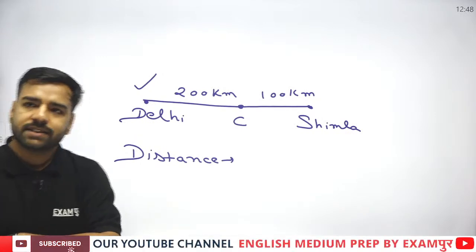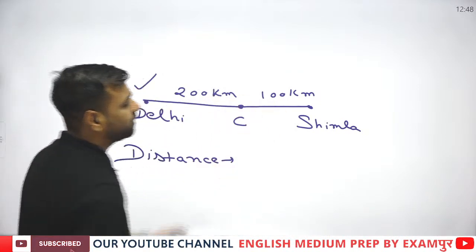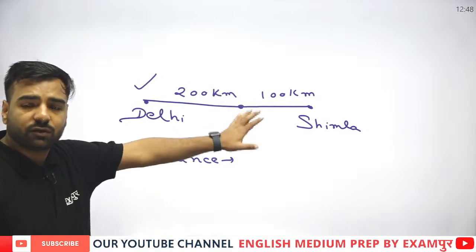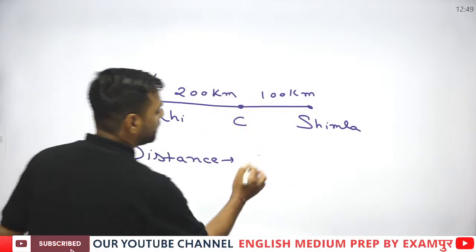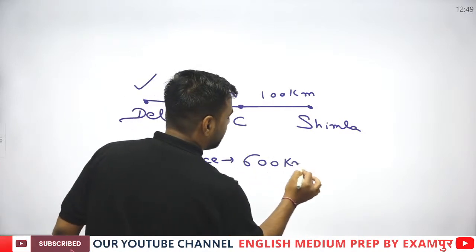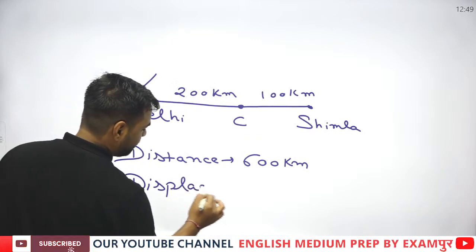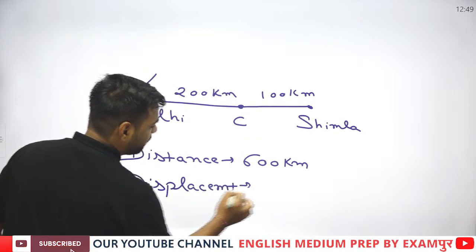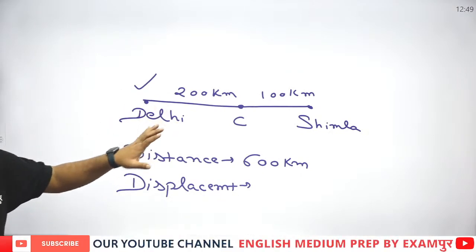No one? See, when we are talking about the distance, I'll just calculate it. 200 plus 100, it would be 300. And again, I'll be coming back. So 300 plus 300, it will be a total of 600 kilometers distance. But if someone asks me about the displacement, what is the correct answer?